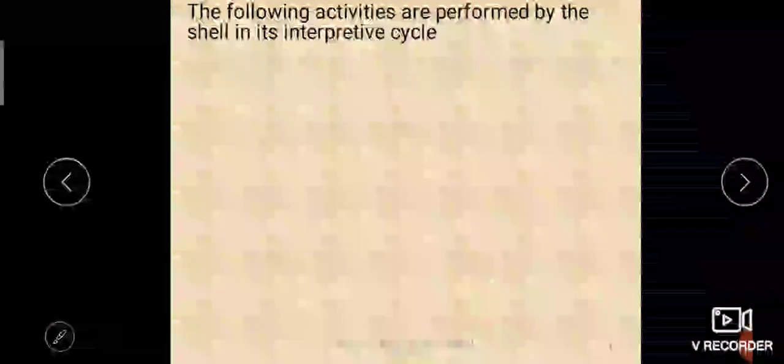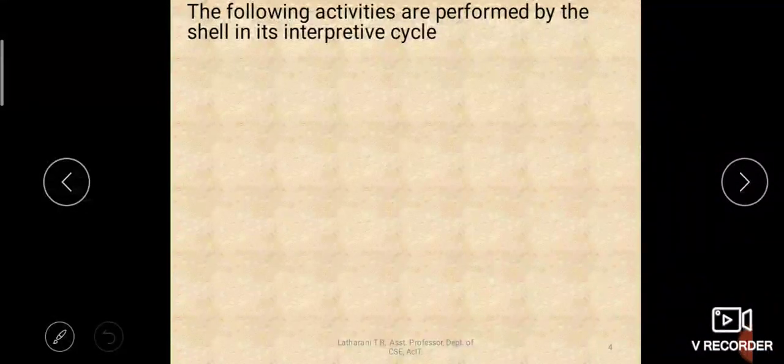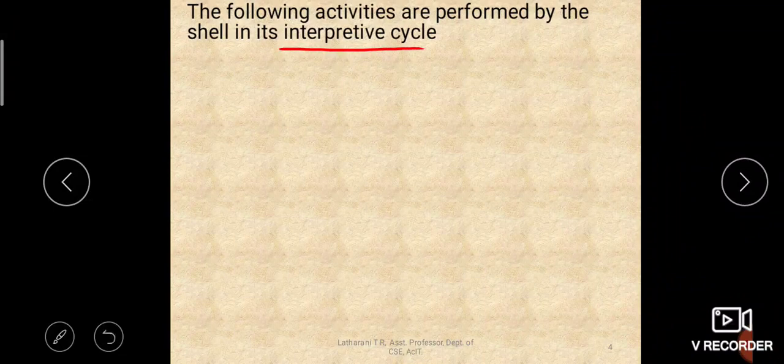So the following activities are performed by the shell in its interpretive cycle. Interpretive cycle means, as we discussed, when we give some input to the shell, the command, when we enter the command on the shell prompt, it will accept it, it will interpret it. So that is the interpretive cycle. It interprets it and hands it over to the kernel. So during this process, what are all the steps the shell performs that make the interpretive cycle? Because it keeps repeating again and again whenever you enter a command.